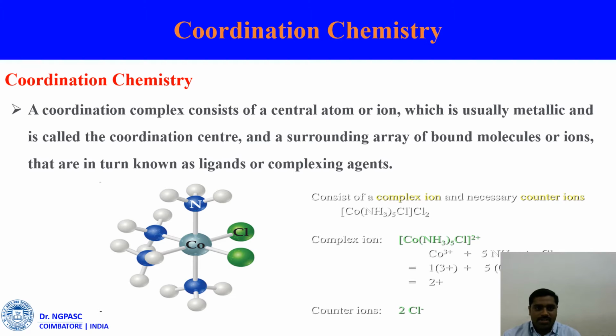A coordination compound or coordination complex consists of a central metal atom or ion, which is usually a metal and is called the coordination center.